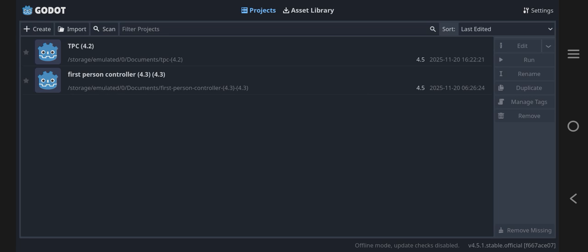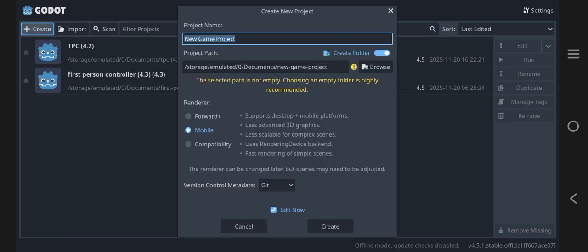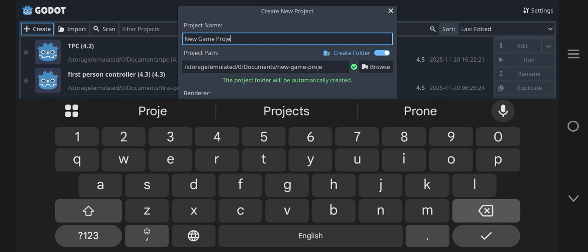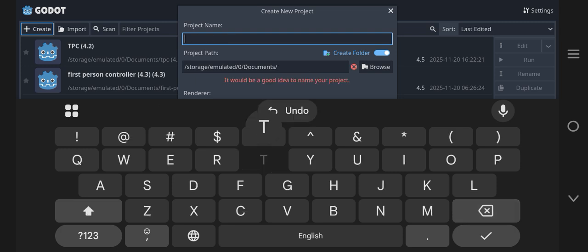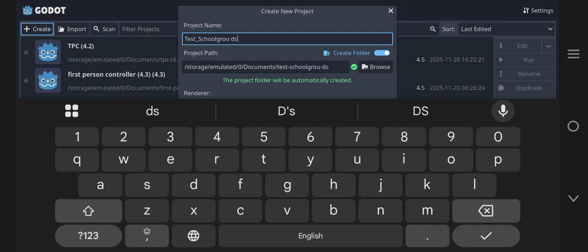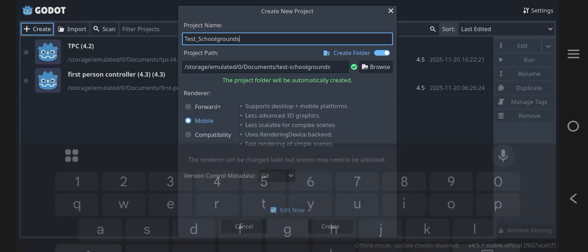Hey guys, today I'm gonna show you how to make a Schoolgrounds type game on mobile. So this is part 1, making the floor and the joystick. So create a new project, install it, test Schoolgrounds. Just gotta wait.